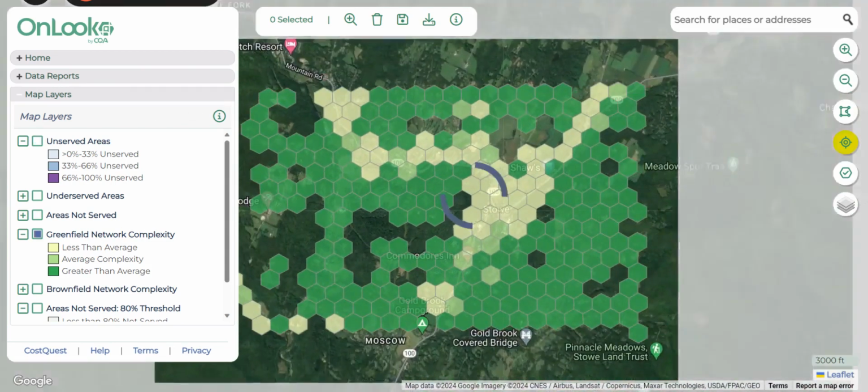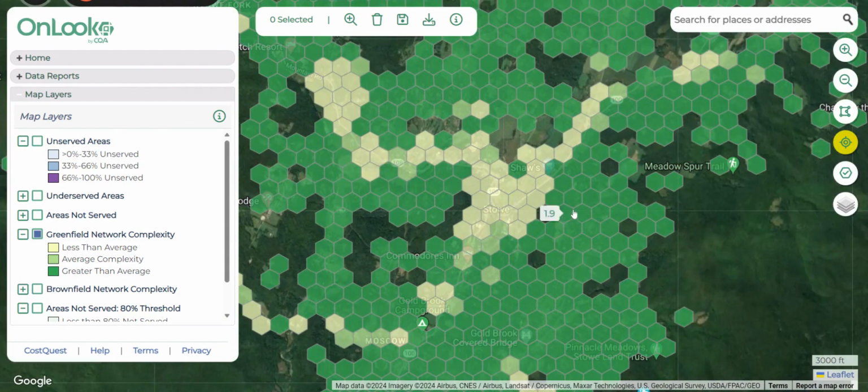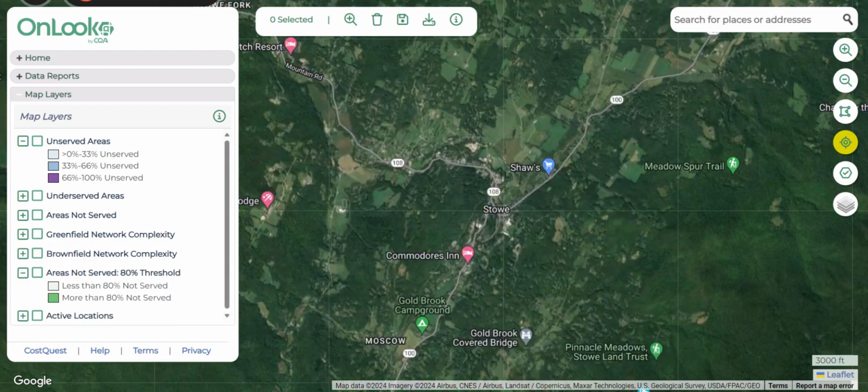If I want to understand the potential complexity of building to locations inside a hex, I can select the greenfield network complexity. This just gives you an understanding of what you may be looking at in terms of cost or difficulty to build out to locations in particular areas.